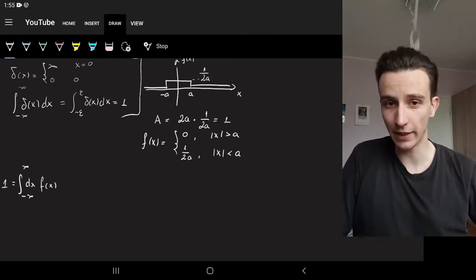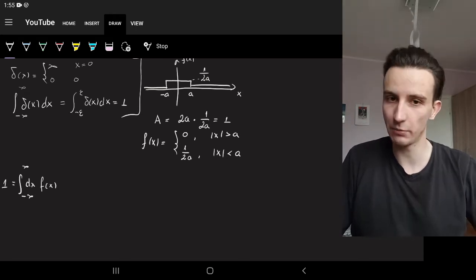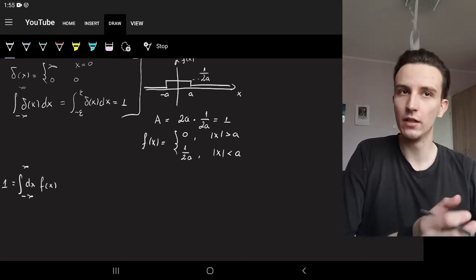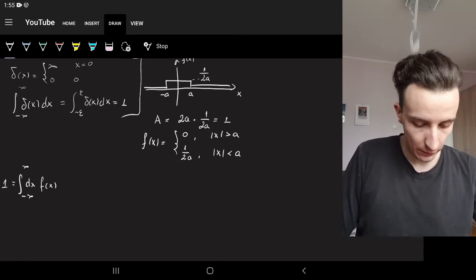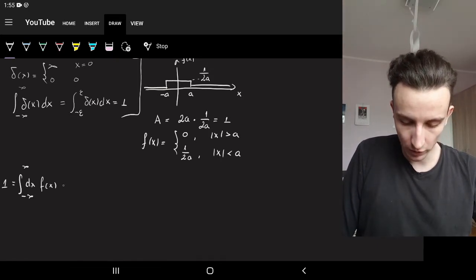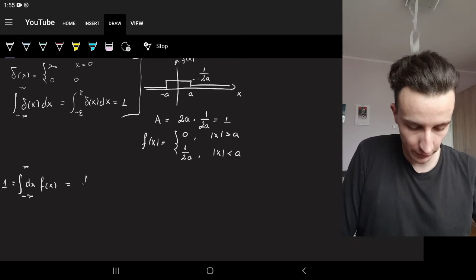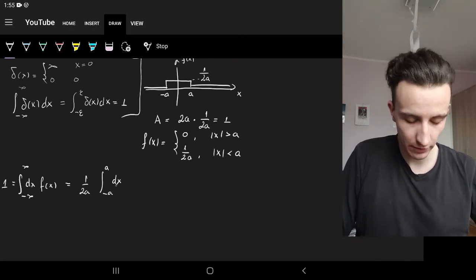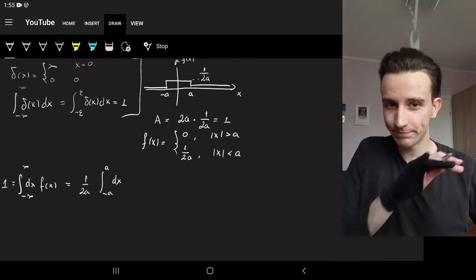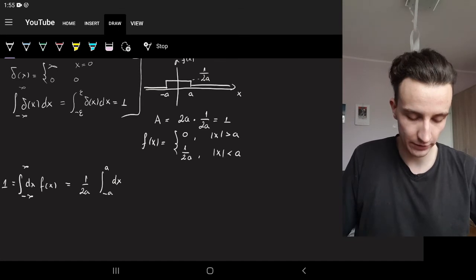You notice that the integral from minus infinity to infinity collapses to minus a to a because it's 0 otherwise. So now f of x is just 1 over 2a, right? So it's the integral of 1 over 2a from minus a to a dx. This is the area under the constant from minus a to a.